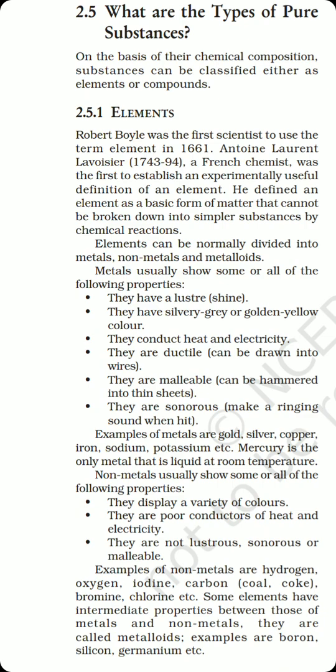He defined element as a basic form of matter that cannot be broken down into simpler substances by chemical reactions. We can find approximately 100 to 120 elements in our periodic table, and these elements are divided into three types: the metals, non-metals, and the metalloids.